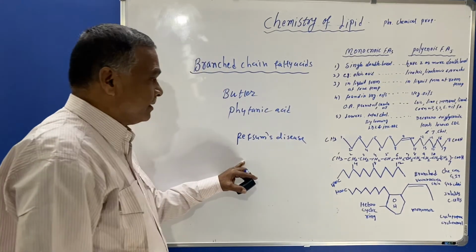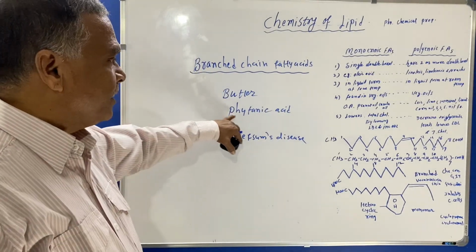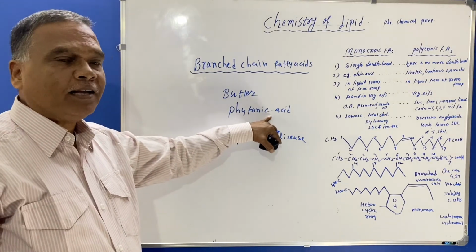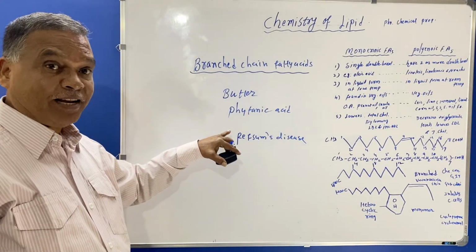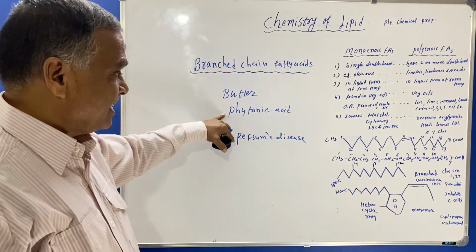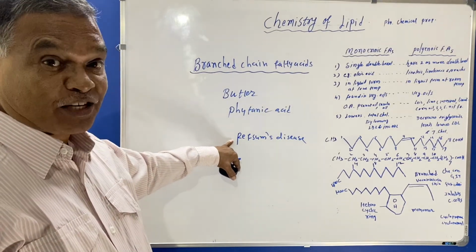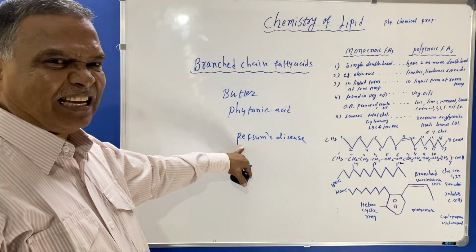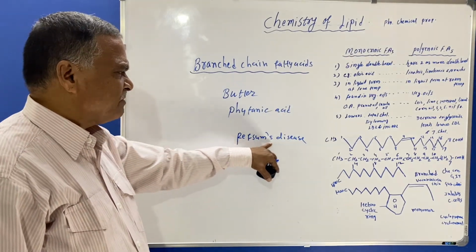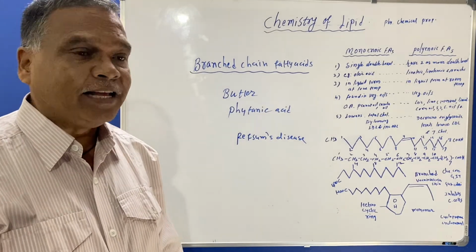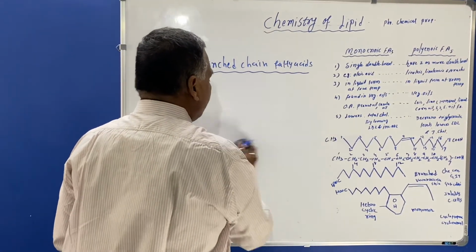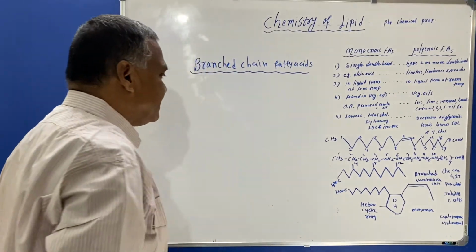So the impairment in the catabolism of the acid causes accumulation, and due to that accumulation the disease known as Refsum's disease occurs. This is one of the important functions of the branched chain fatty acid.